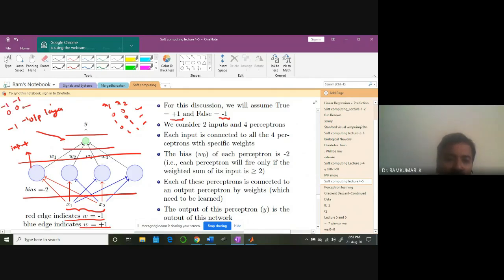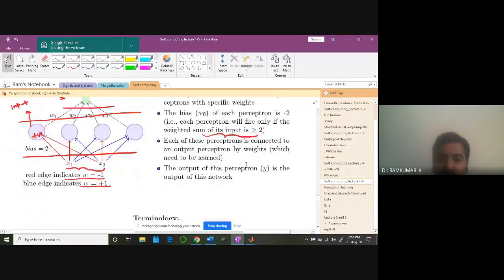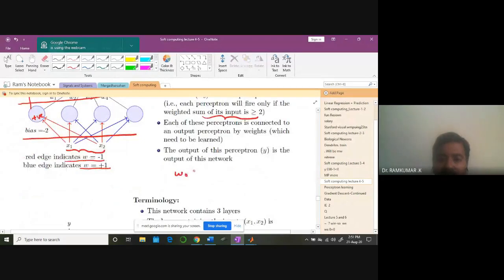If I take the input as -1, -1 and the weights also as -1, -1, what will I be getting? I will be getting some positive value here. So naturally, when the bias is -2, the weighted sum should be greater than or equal to 2. You understand what I am saying? W0 plus sum of Wi xi should be greater than or equal to 0 is the condition. When I choose this as -2, then the sum of Wi xi should be greater than or equal to 2.